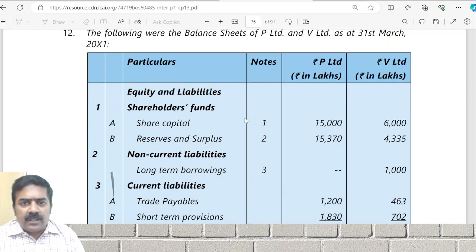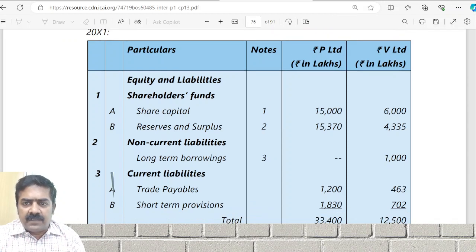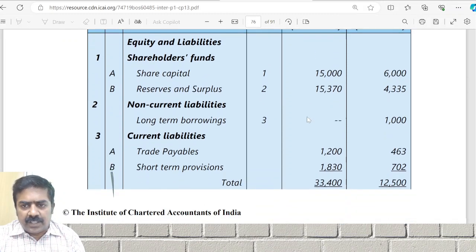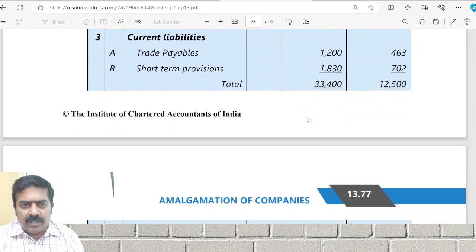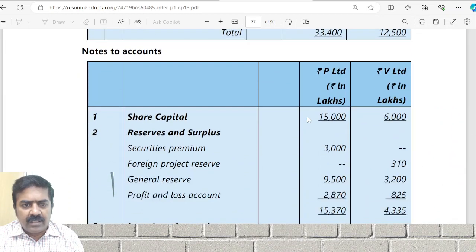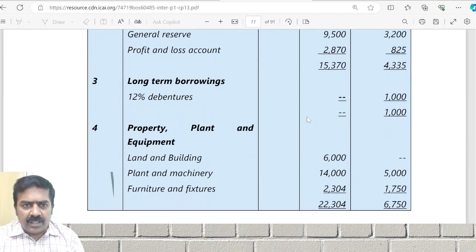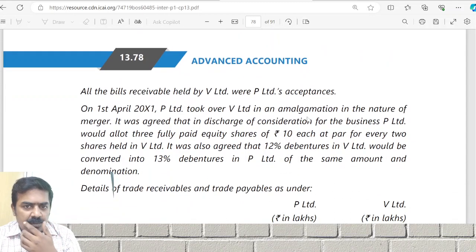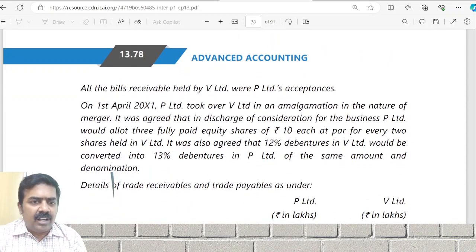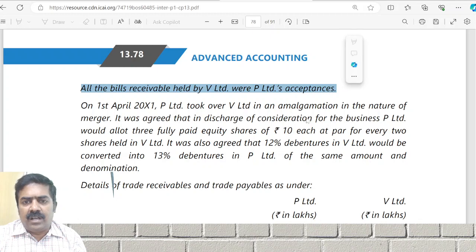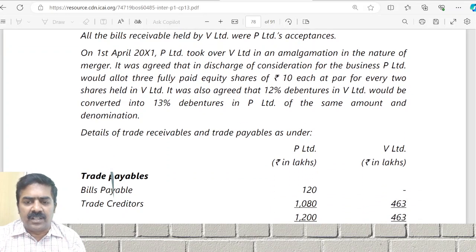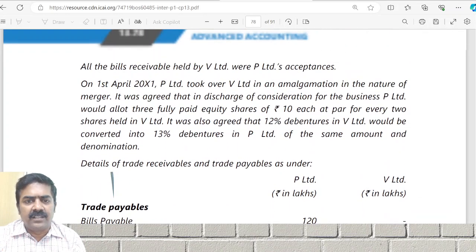Look at question number 12. Balance sheet of which company? P Limited and B Limited is given. Share capital, reserves, long-term borrowings, short-term provisions, everything okay. Adjustments, working notes, everything okay. What is given below? All bills payable are nothing but what? They have given mutual dues, trade payable and trade receivable. We have done such a sum in our class.